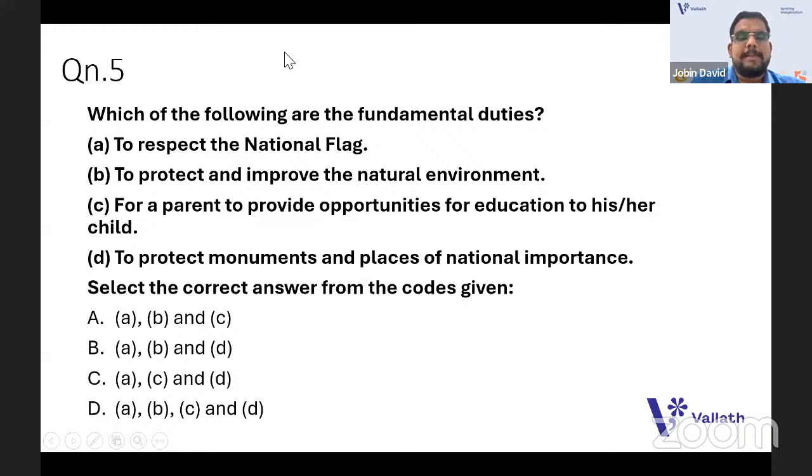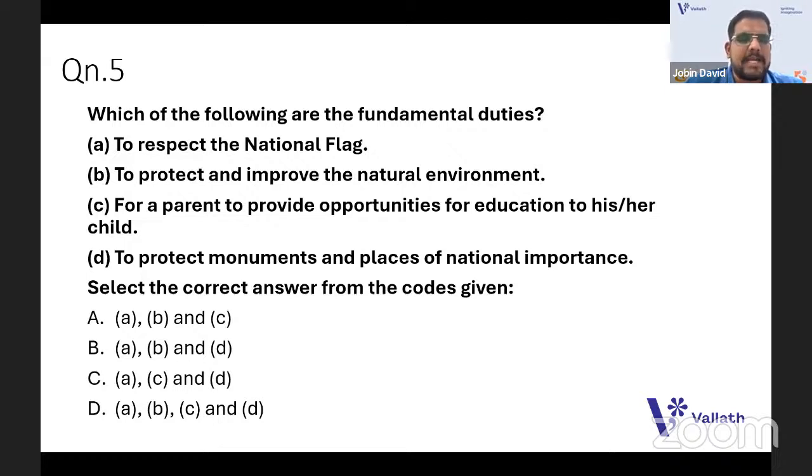Which of the following are the fundamental duties? So we should be familiar with the Constitution also. When we have governance or policies, we should be familiar with at least fundamental rights and fundamental duties. Which of the following are fundamental duties?